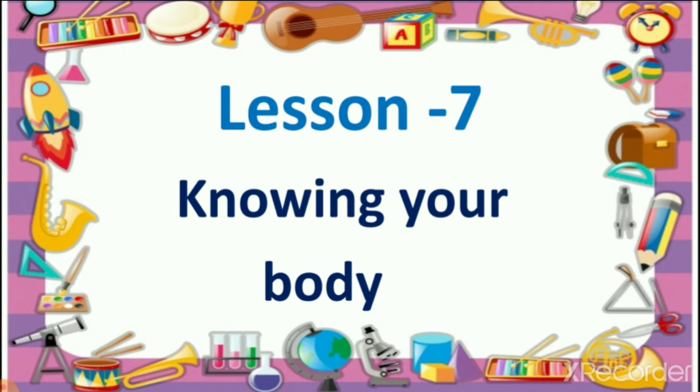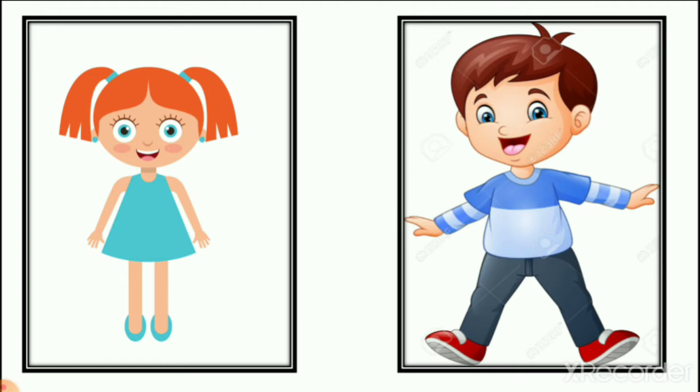So knowing your body means we learn about our body. Let's see, here you can see two pictures. One is a picture of a girl and the second is a picture of a boy. So it means we learn about us, girls and boys and all human beings.